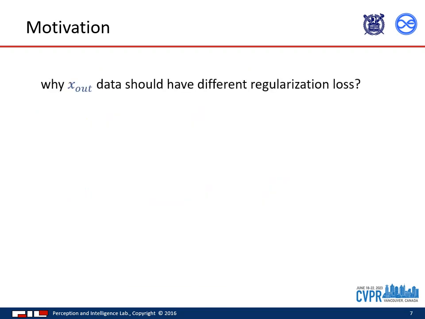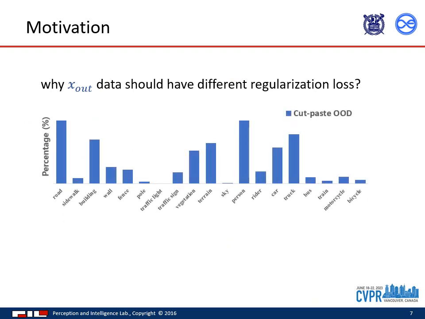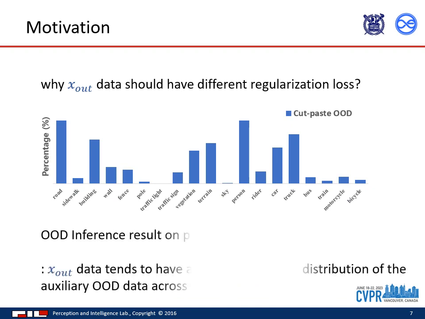Why do we need different regularization losses for outlier data? We conducted inference on outlier data using the pre-trained network in semantic segmentation. As you can see, the graph shows irregular patterns. Existing network exhibits class-specific struggles rather than a uniform confusion across classes.